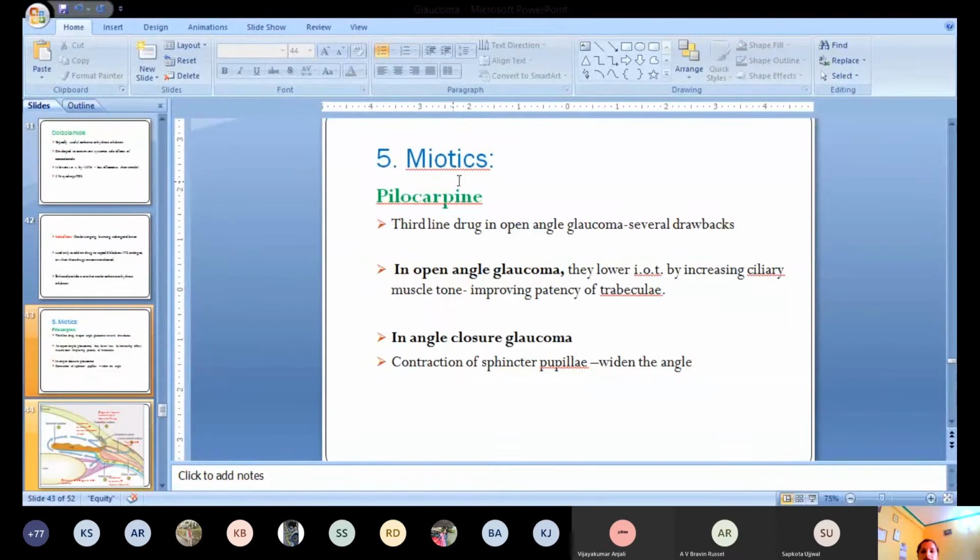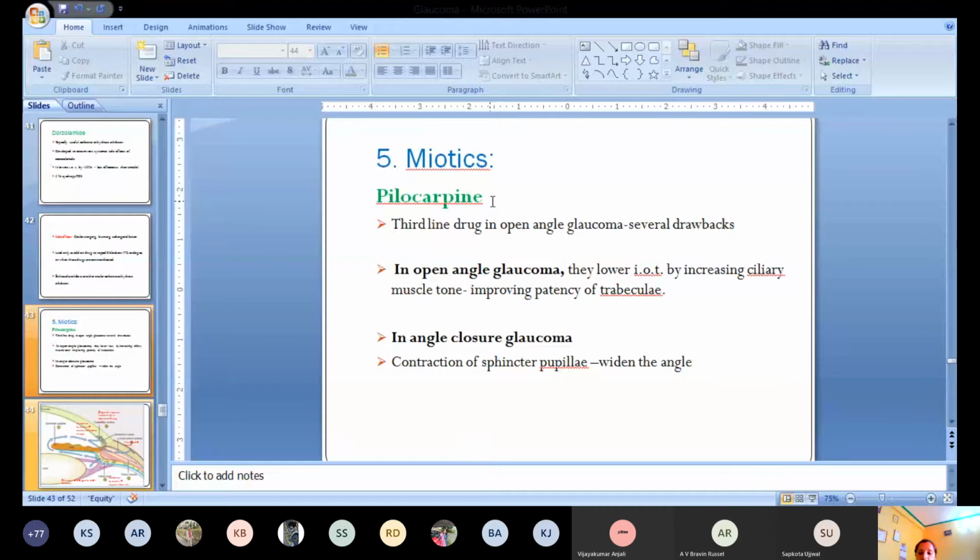Next, we have the miotics. Miotics are parasympathomimetic agents. Pilocarpine is most commonly used as a miotic agent in case of glaucoma. Because of the various adverse drug reactions of pilocarpine, like it causes blurring of vision because of the constriction of the iris muscles, it produces headache, and it produces cataract in case of long-term use.